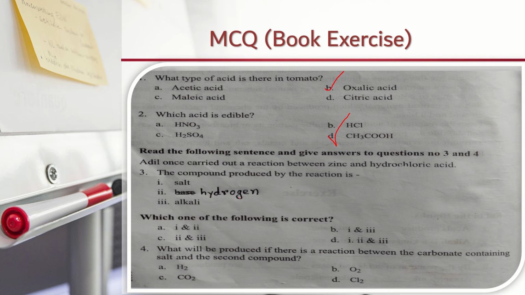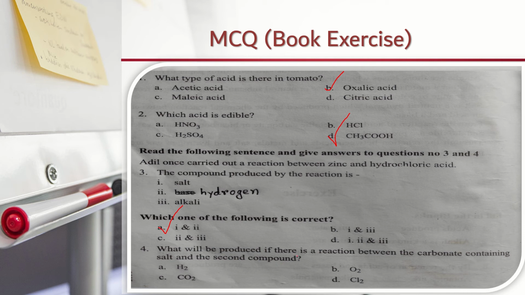There will be hydrogen. Adil carried out a reaction between zinc, a metal, and acid. And you know, metal and acid react to produce salt and hydrogen gas. So options 1 and 2, salt and hydrogen, will be the correct answer. This is our option A. So A is the correct answer, 1 and 2.